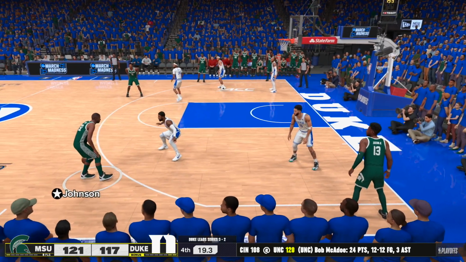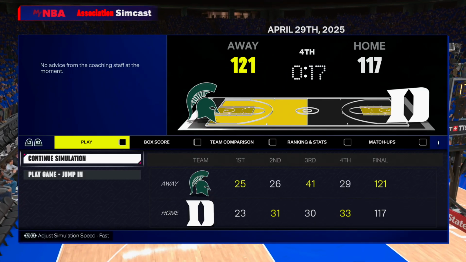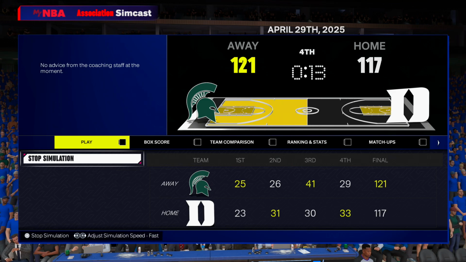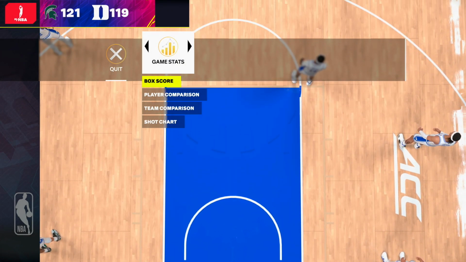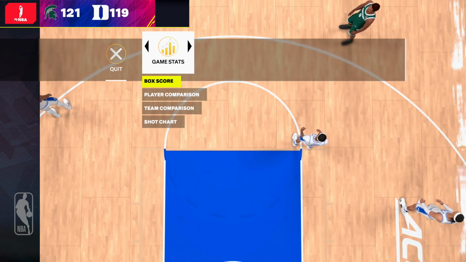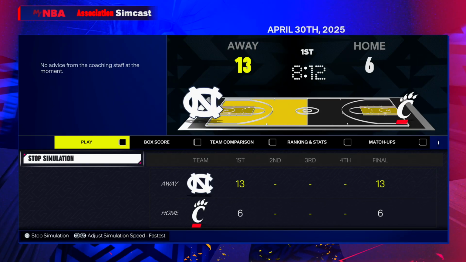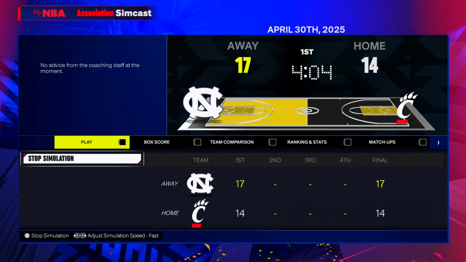Is Duke even going to foul? Oh, they're glitching right now. I jumped in and they're glitching because for some reason they just don't intentionally foul. Well, it ended up being a 2-point game. Oh, I skipped right through. Okay, well, I might have just screwed over Duke. Not really though. I think that game was over. They just made a late push. I thought we might jump in and see something amazing.